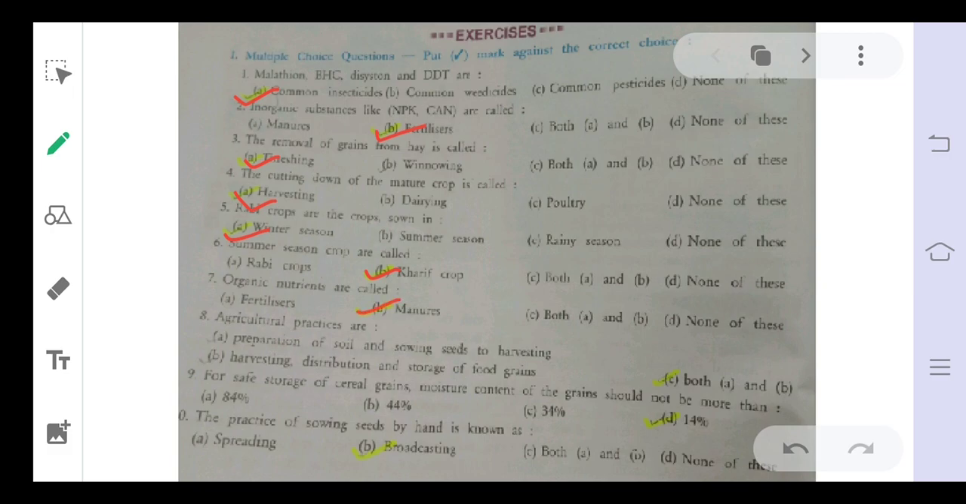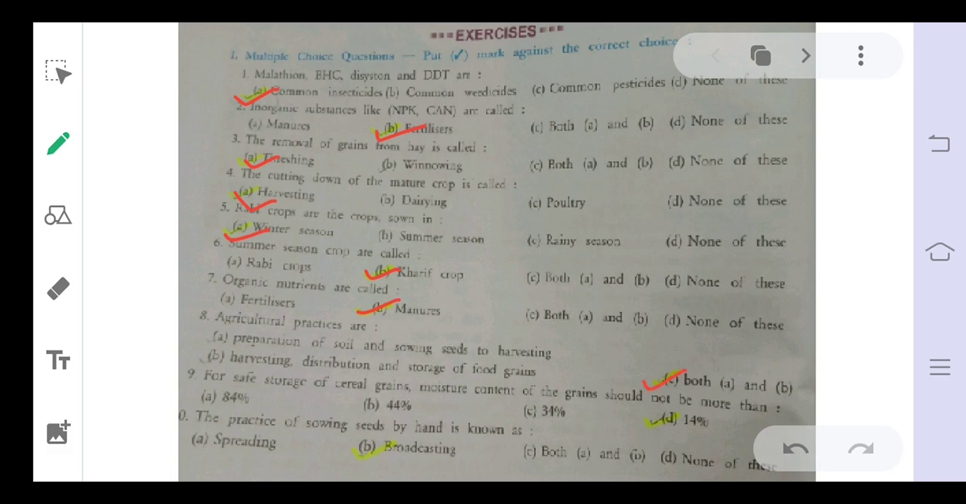Next is question number 8. Option A is preparation of soil, sowing seeds to harvesting. And option B is harvesting, distribution and storage of food grains. As we know, the agricultural practice starts from the preparation of soil and ends at the storage of the grain. So option C, both A and B, will be the correct answer.